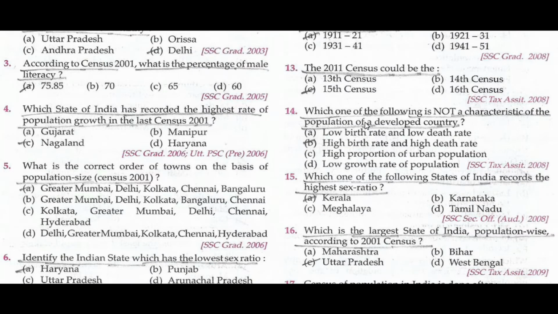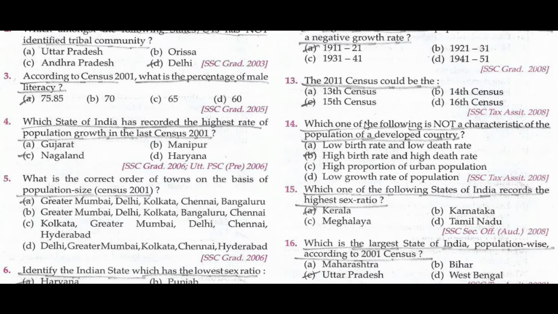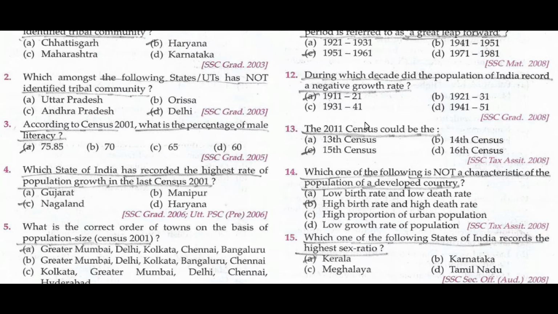Which one of the following is not a characteristic of the population of a developed country? High birth rate and high death rate. Low birth rate and low death rate. The answer is high birth rate and high death rate. The 2011 census could be the 15th census.